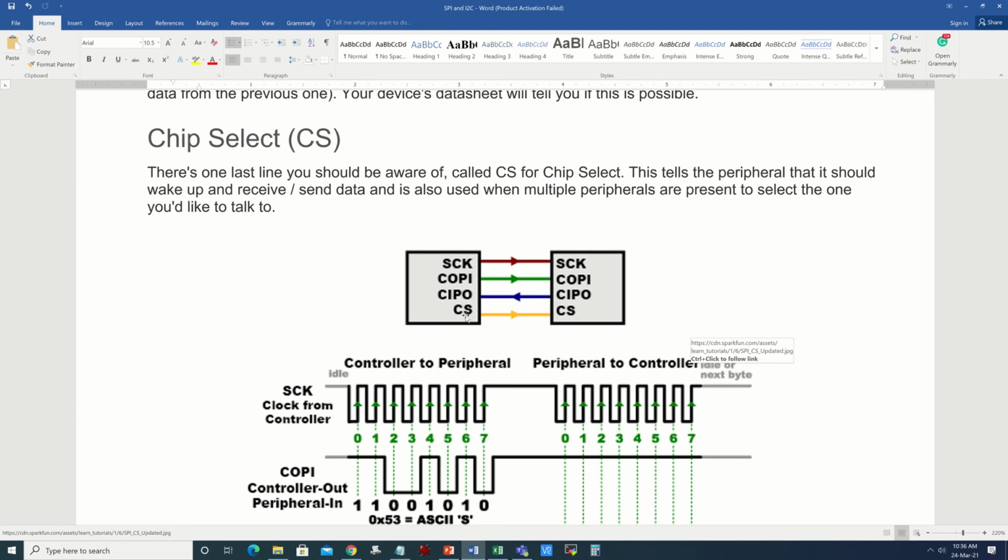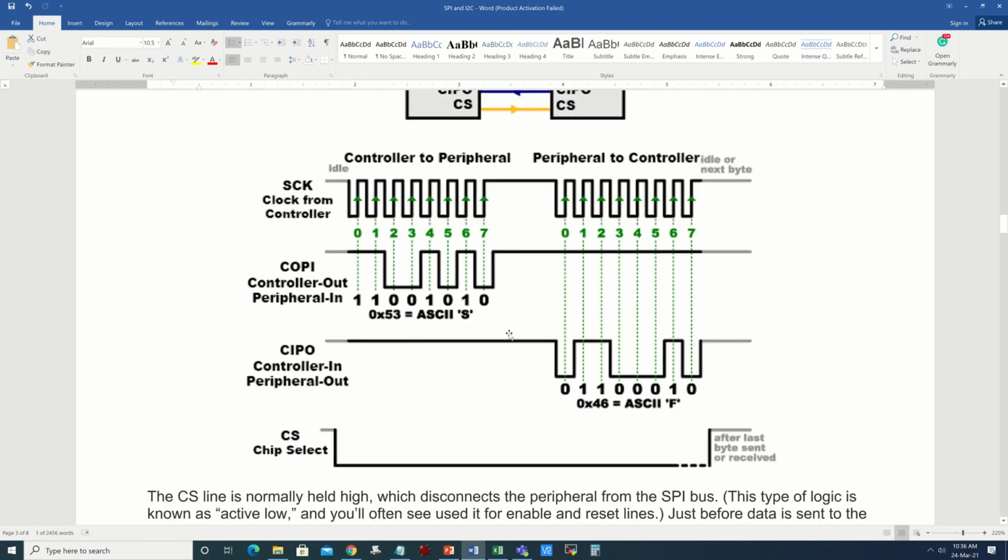So your master is saying, get yourself enabled or get yourself out of power down mode and then start communicating with me. That's what the microcontroller is indicating through the chip select. So this typical 4-line communication channel, or 4 physical connection wires, is required in a standard SPI communication protocol. Let's look at the timing diagram.